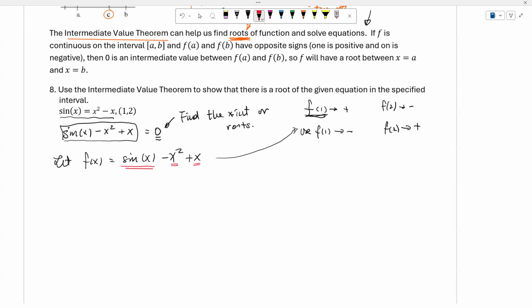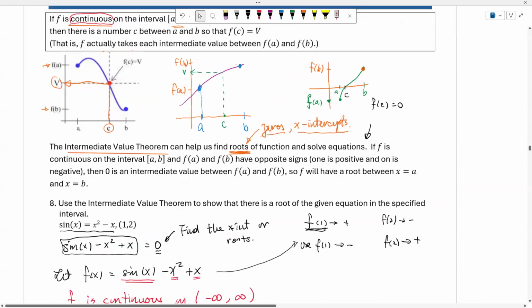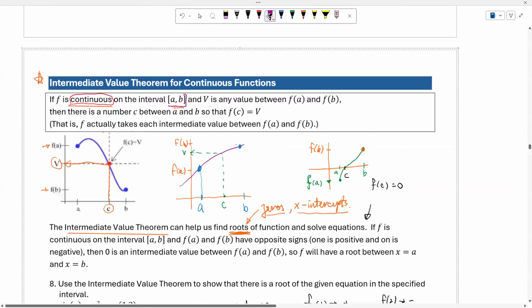Therefore, we could say that f is continuous on the interval from negative infinity to infinity. So this implies f is continuous on the closed interval [1, 2]. Again, why do we need to work with the closed interval? Because based on the intermediate value theorem, this is one of the conditions that we need to have.